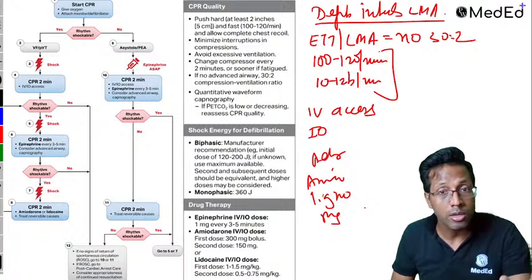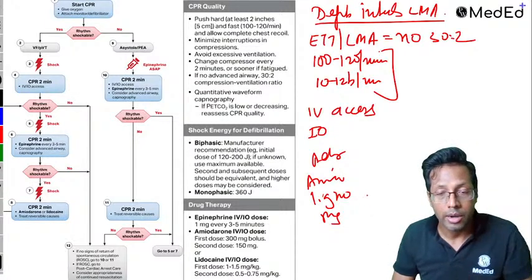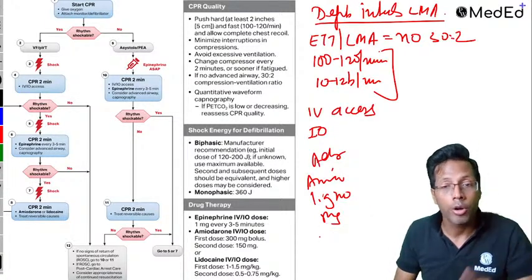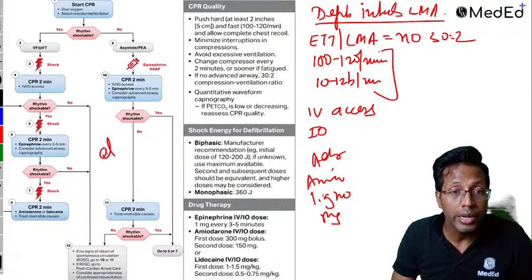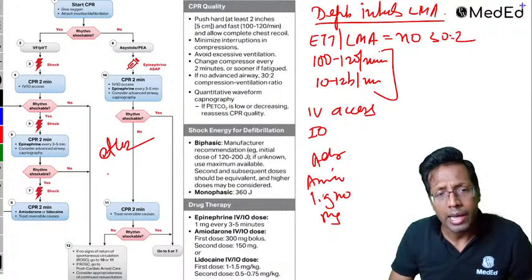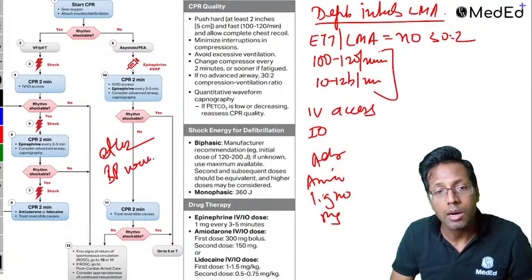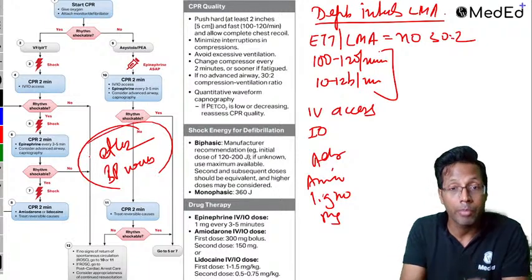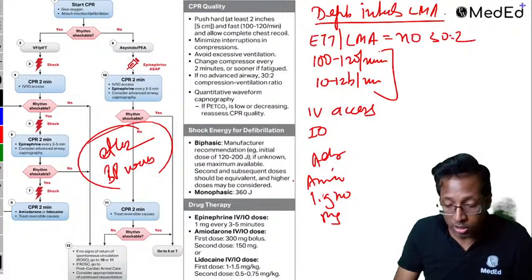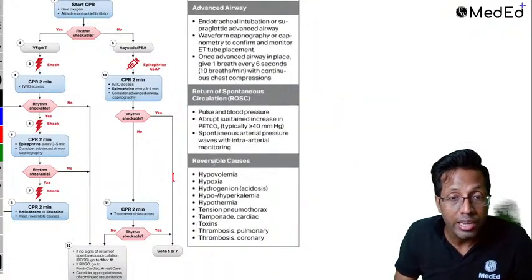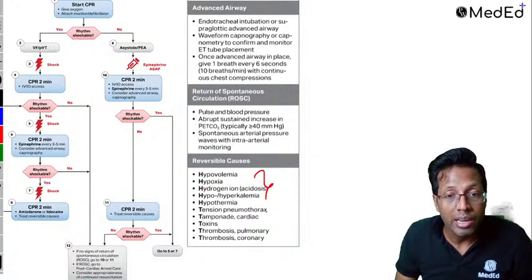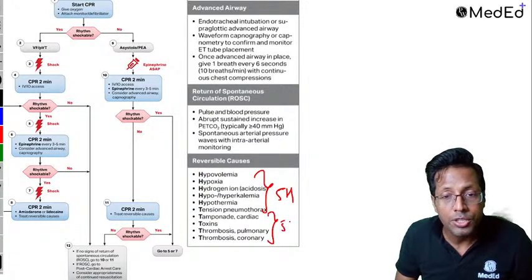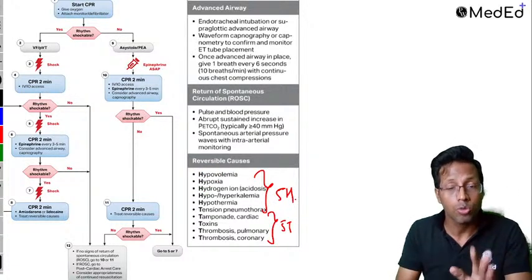Apart from that, no other drugs are used in ALS, right? These are the drugs used, and you can use a monitor. What are the monitors used? EtCO2, capnography, and diastolic blood pressure waves. These are the things which make ALS different from BLS. And here you have to keep on thinking about the 5H and 5T, which they ask in the exam. 5H and 5T, I will be sharing this chart, this PDF with you, so don't worry.